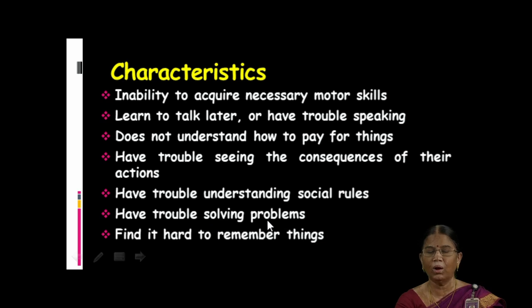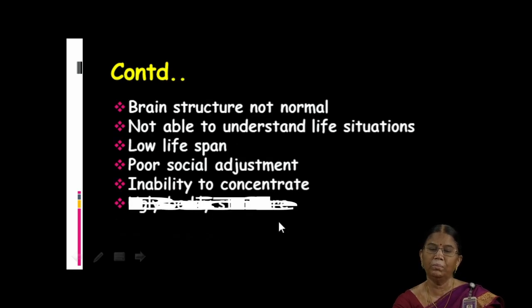And they have trouble in solving many problems. Any problem they face, even for eating or when they come out, or inside the home itself, if they face any problem in getting a tumbler of water, they have a problem solving it. And they find it difficult to remember things, like a child. Because of the low IQ, the brain structure may not be normal, and they don't understand life situations.